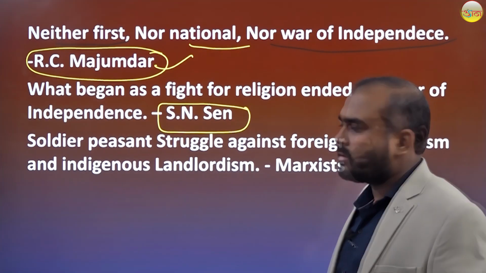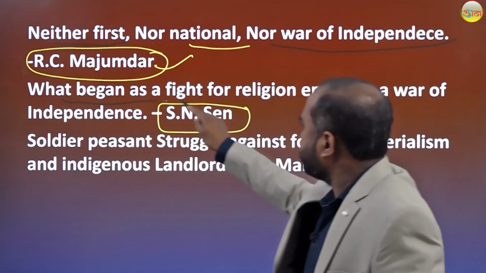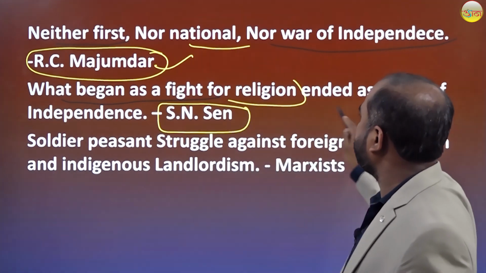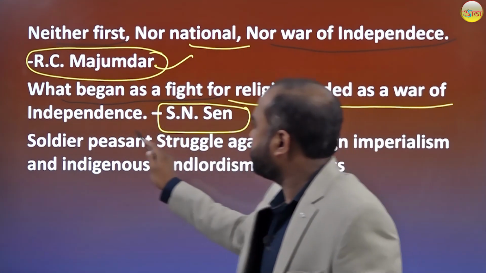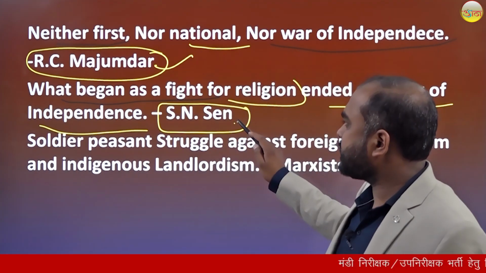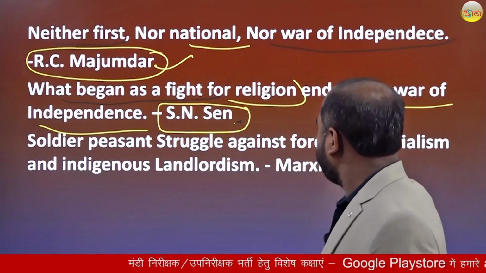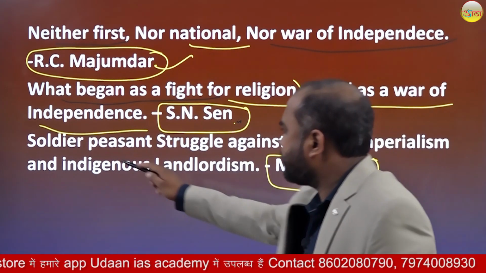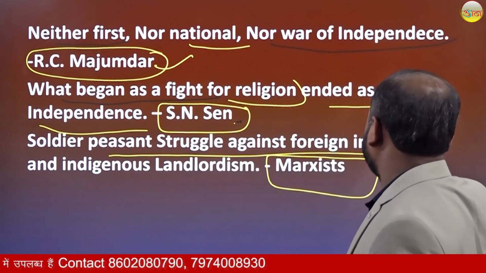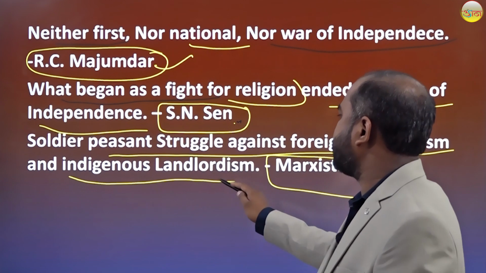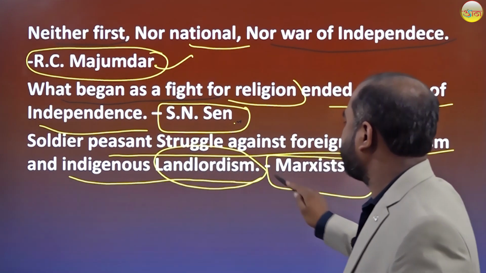Eric Stokes... Essenson said that this revolt began as a fight for religion and ended as the war of independence. Who says this? Essenson. Now, lastly, some Marxists say this was a soldier-peasant struggle against imperialism and indigenous landlordism.